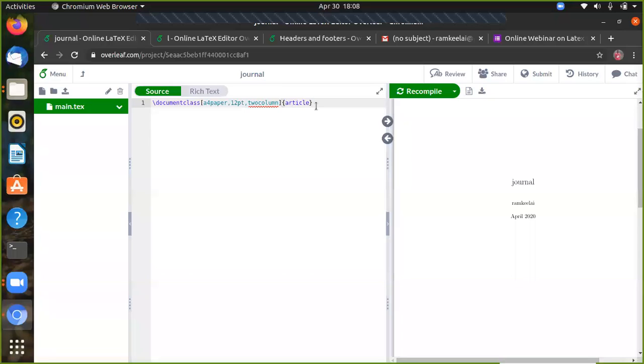So for creating the article, use the two column page.